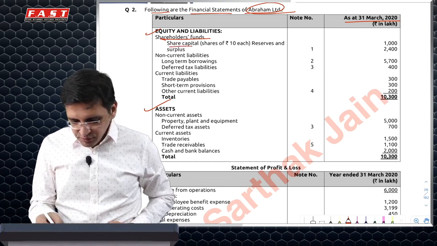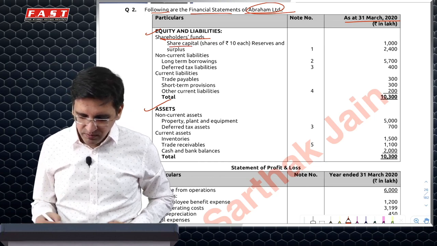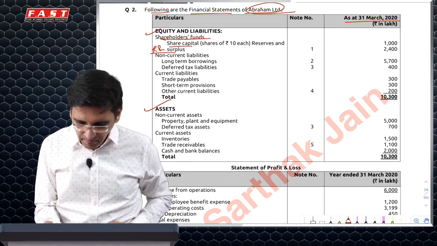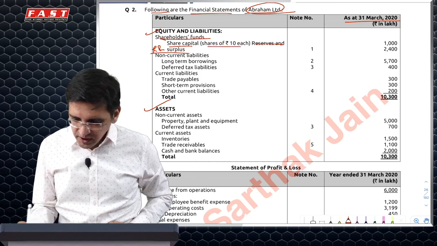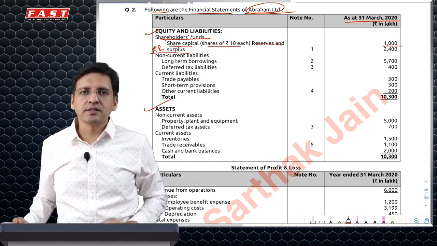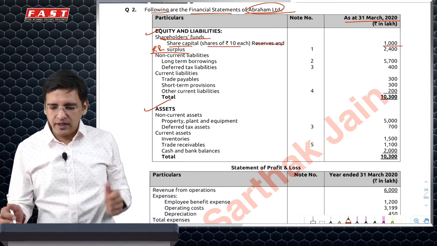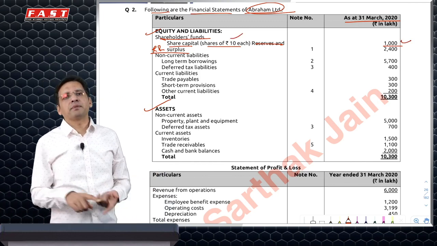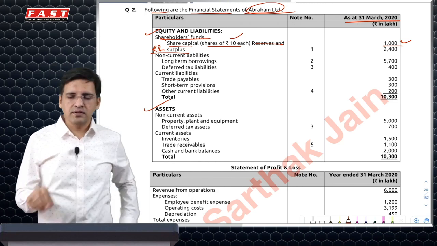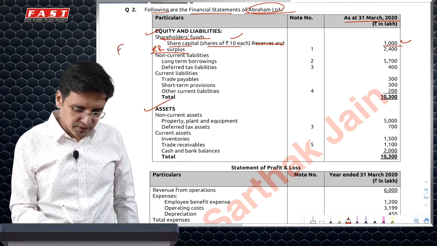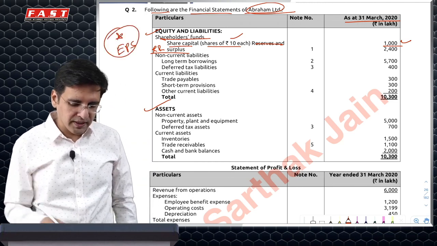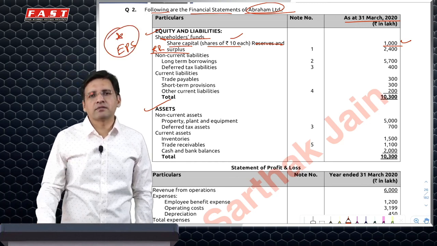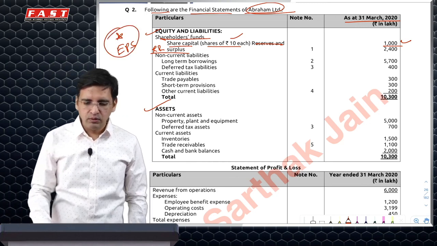So share capital: you should read through this and identify if there are any possible hidden adjustments. Share capital, shares of 10 each. Now because the question also says you have to prepare a P&L, and you have share capital as well as the fair value of shares given, remember to disclose EPS also. That is one mistake a student may make, not presenting EPS, because as a normal practice that's not something which is done. Remember to disclose EPS.